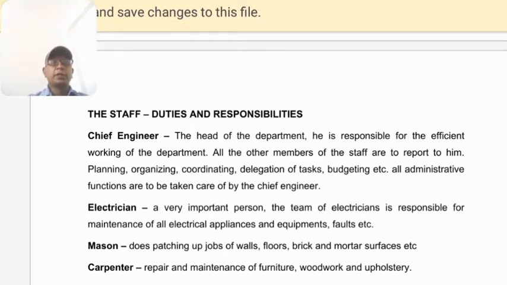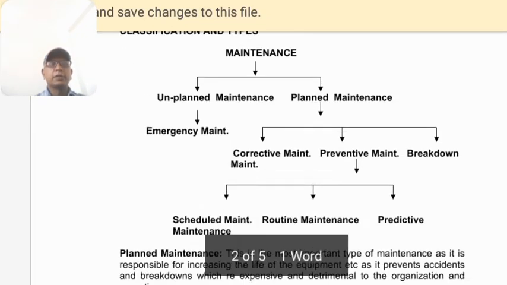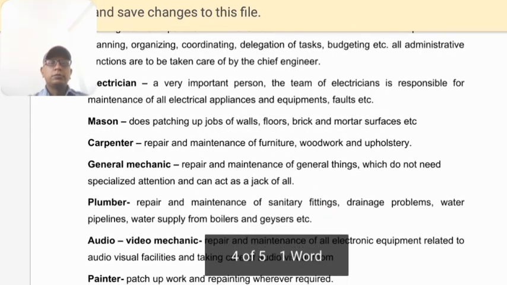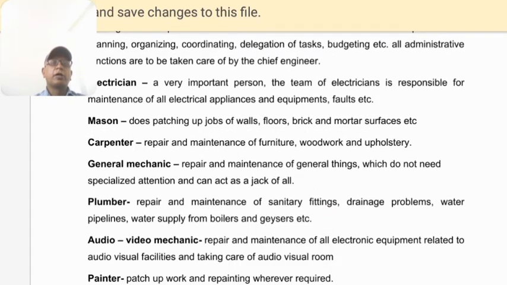Now we move on to the mason. He is the person responsible for patching jobs of walls, floors, bricks, and mortar surfaces. Suppose we have a laundry machine or dryer; we require a platform to work on, and only then will the machine be installed on that. So there are a number of places and things where the mason works.